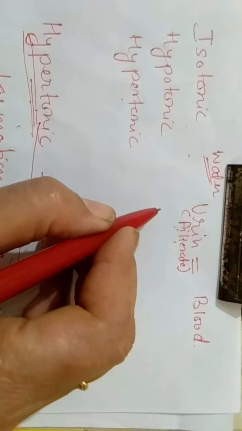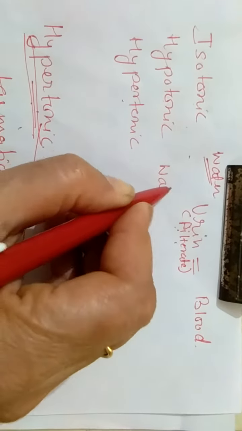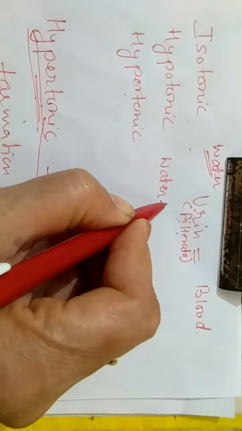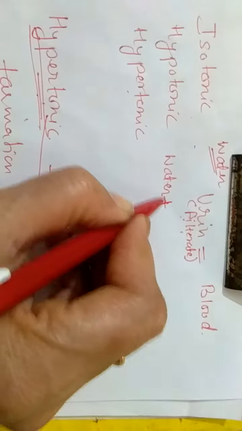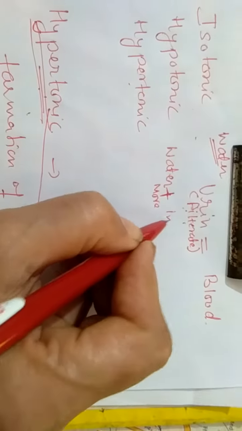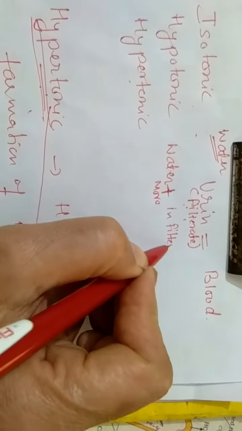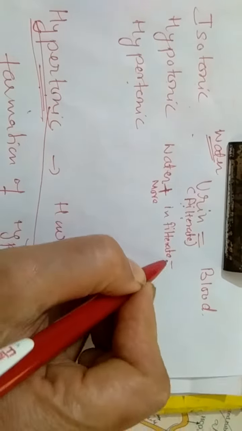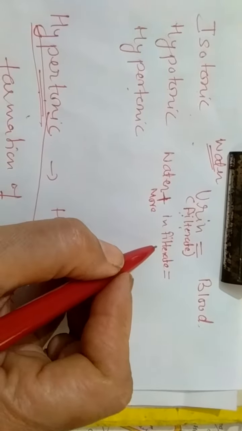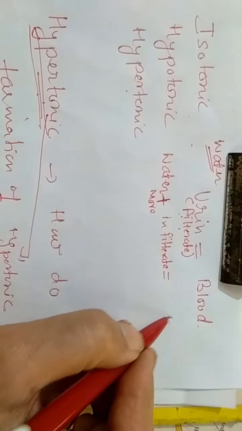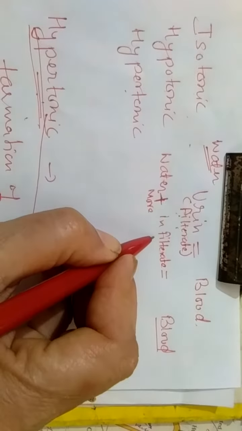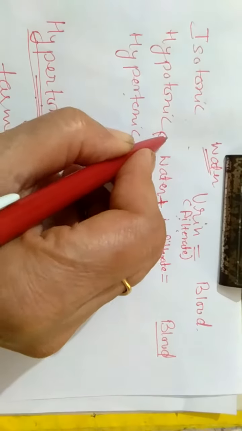But if the amount of water is more in filtrate, we are here focusing on filtrate. If the amount of water is more in filtrate, it will still be called filtrate because it has not yet become urine, the glomerular filtrate. If the amount of water is more in filtrate in comparison to the blood, then this filtrate is called hypotonic.